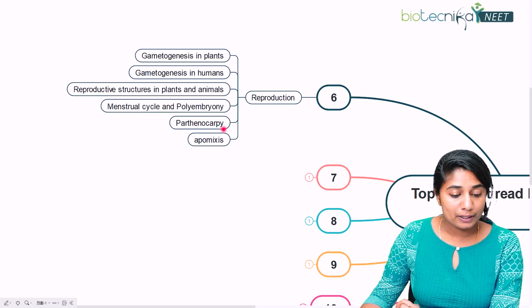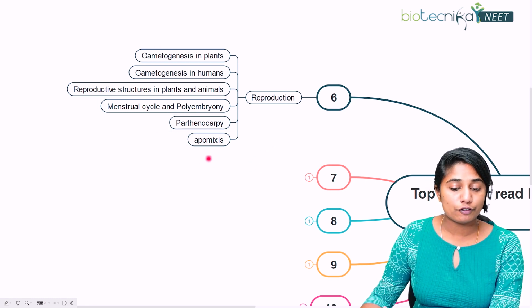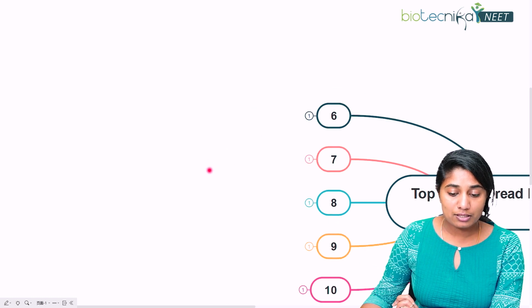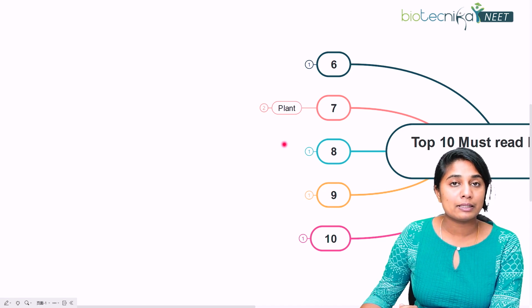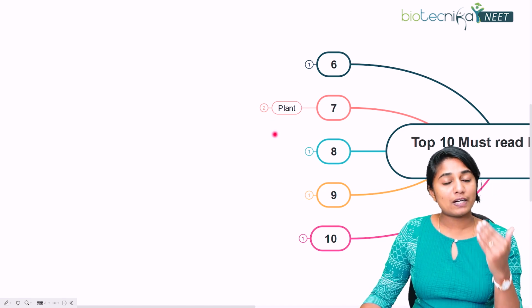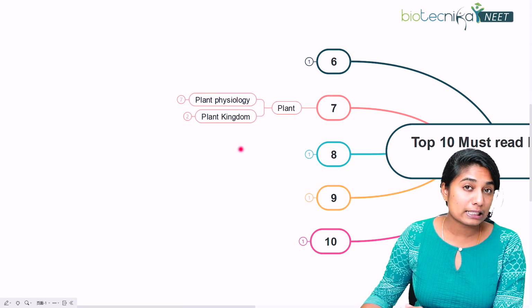Then parthenocarpy and apomixis, right? So these are the different topics that you need to give importance to in reproduction, right? So that is with your 6th chapter. The 7th chapter is plant. So in plant, we have divided it into 2 different sections, that is plant physiology and plant kingdom, right?